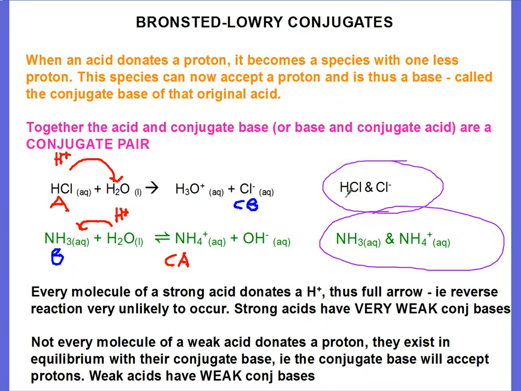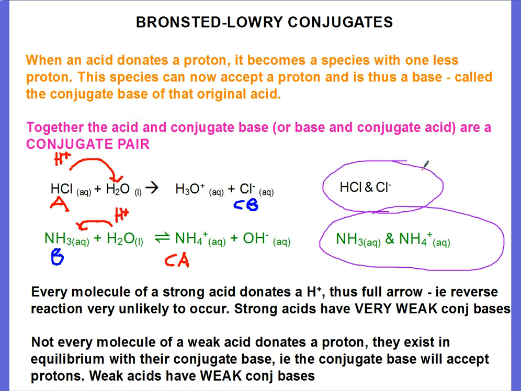The concept of conjugates is a very important aspect of Bronsted-Lowry theory, and it goes that when an acid donates a proton, it becomes a species with one less proton, obviously, but now that species can accept a proton, and therefore that species that it becomes is itself a base, and it's called the conjugate base of that original acid. And together that acid and that conjugate base are called a conjugate pair.